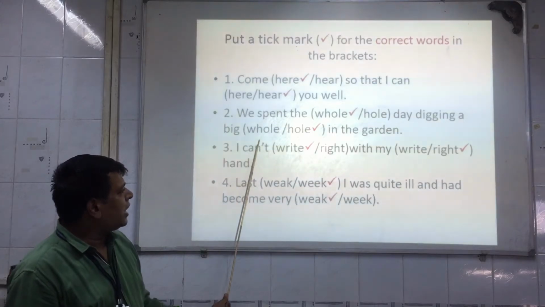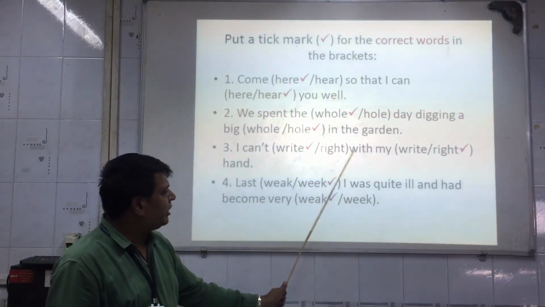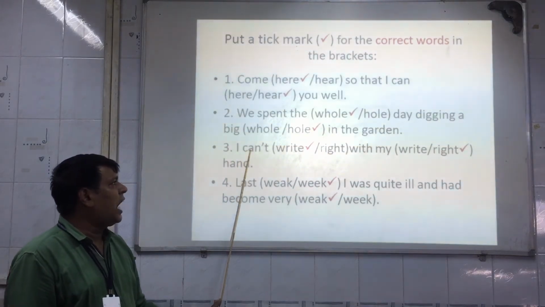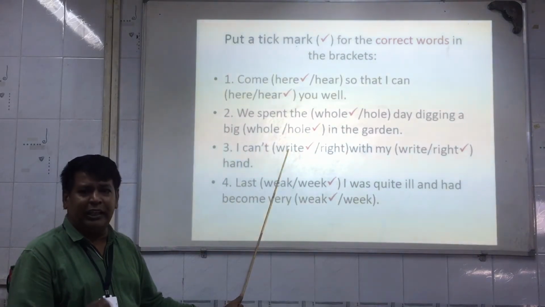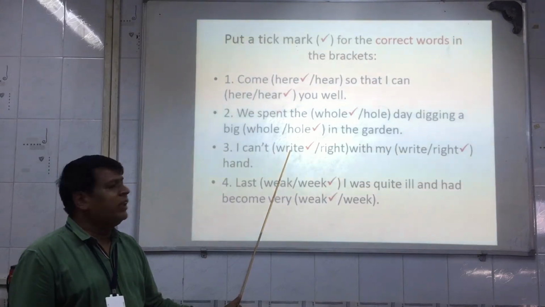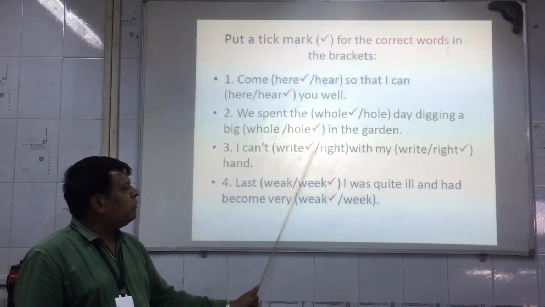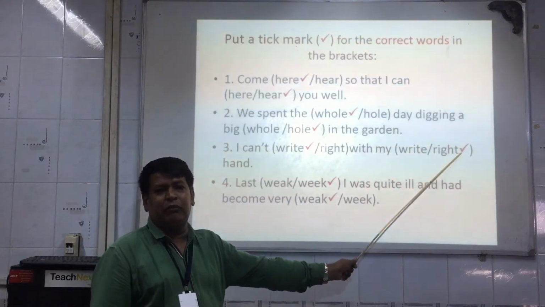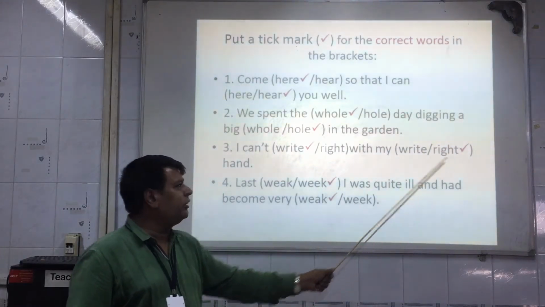Third one, I can't write with my right hand. Now very simple to understand this. I can't write. Write means to write anything with a pen or a pencil. That is WRITE. With my right hand. Right means RIGHT, with my right hand. Understood?